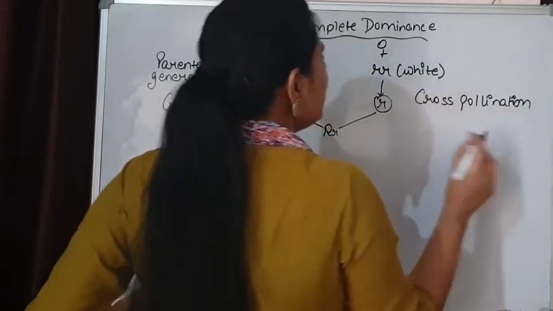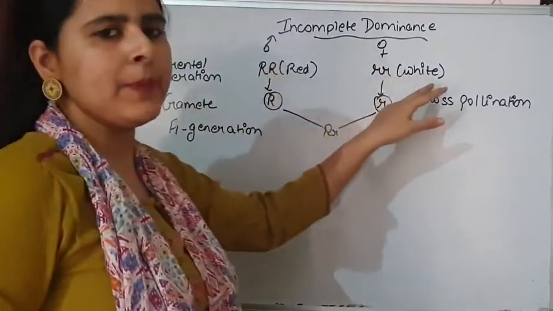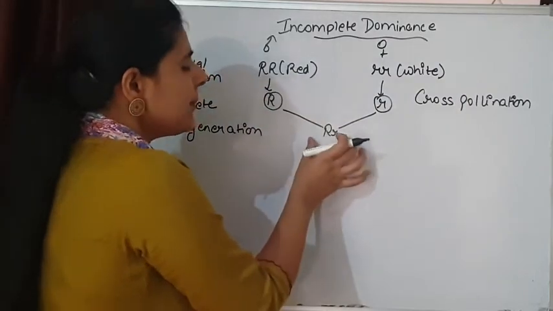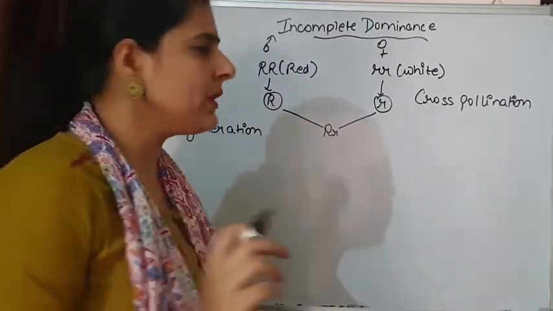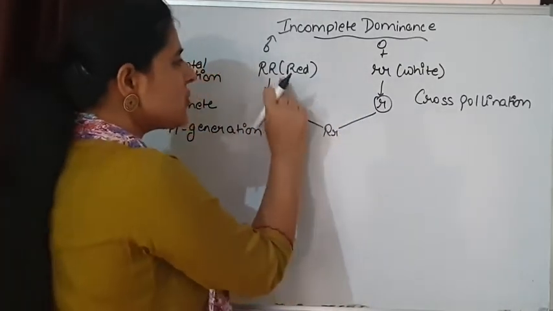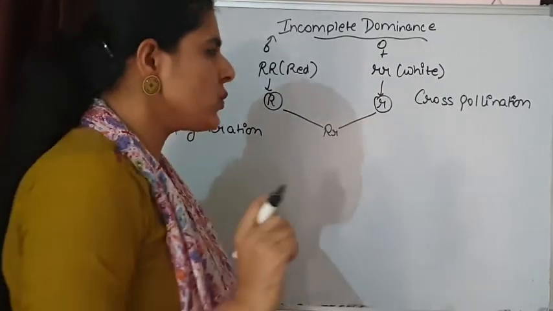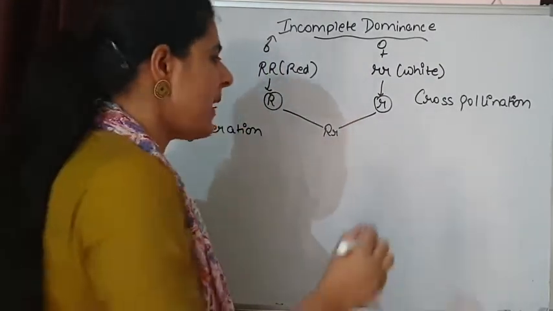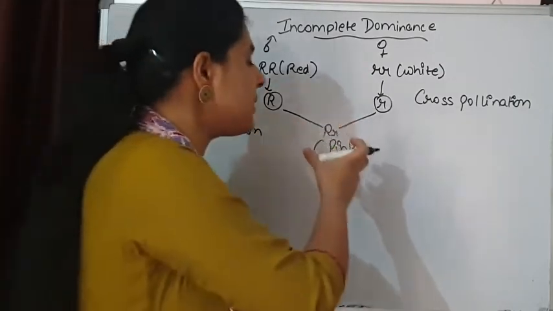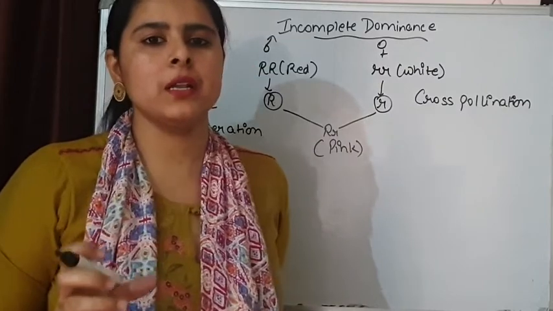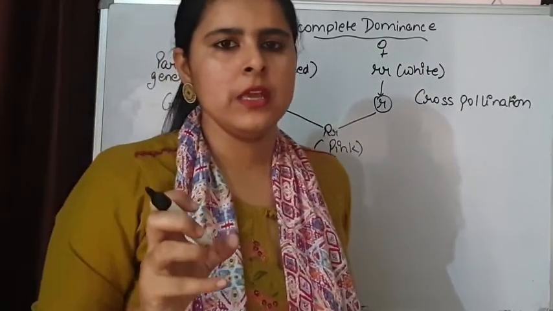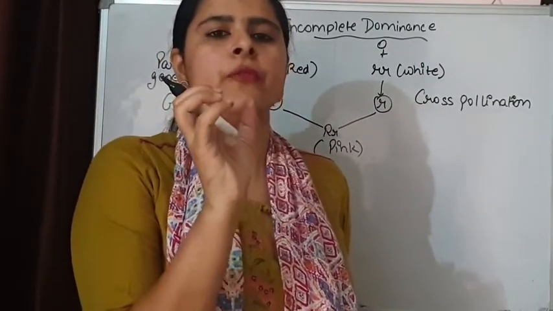So, just like Mendel, here also the scientists took two pure line plants with one dominant character and one recessive character. Now, in Mendel's monohybrid cross, we saw that if the law of dominance is there, that means capital R is there, so this plant should be red. But this was not observed in the case of Mirabilis jalapa. Here the flowers coming in the F1 generation were pink in color. So pink is formed because of the combination of red and white. Means there is blending, there is mixing of characters.